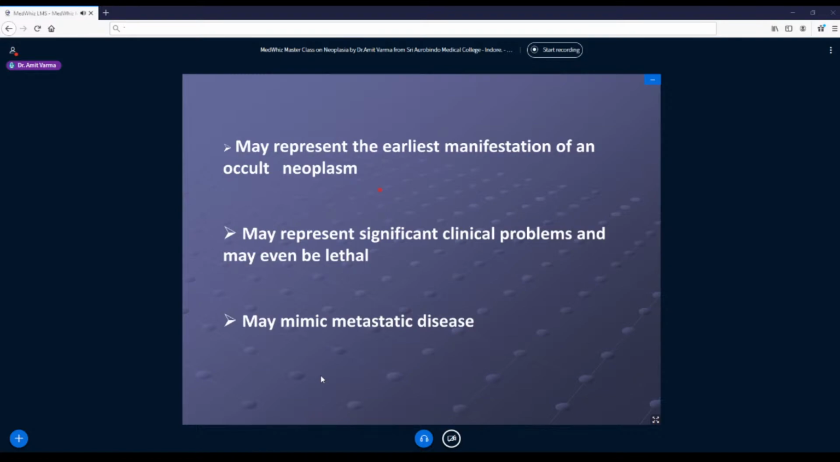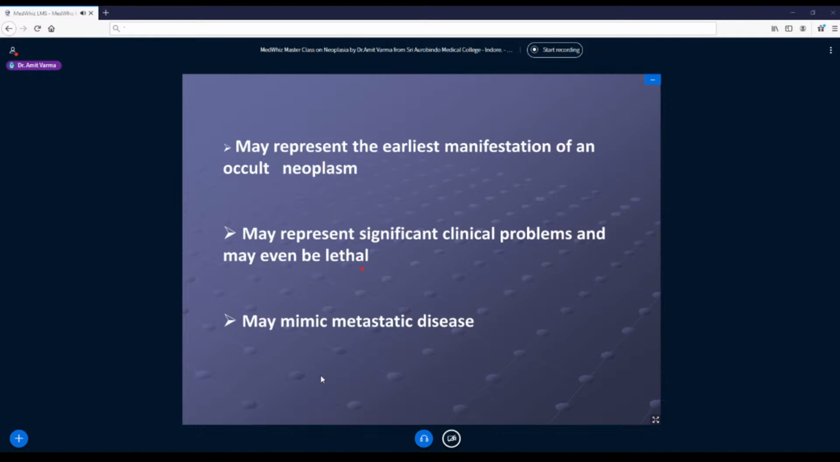You take help of radiology, you go for MRI, CT scan, sonography, and then you find there's some tumor sitting in colon or appendix or somewhere else in stomach. No more, it is occult neoplasm now. But to start with symptoms, the tumor has not manifested yet. The first manifestation was a paraneoplastic syndrome. So if I can catch this and I can have some suspicion, I may screen the patient further to catch the neoplasm. Then they may represent significant clinical problems and sometimes they can even be lethal.